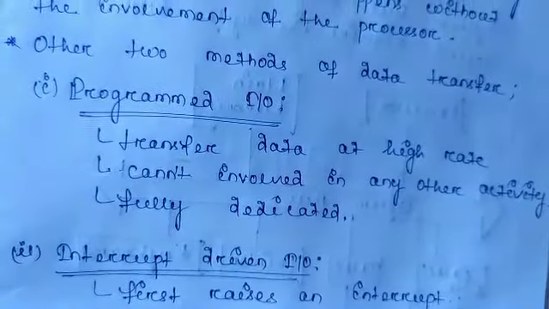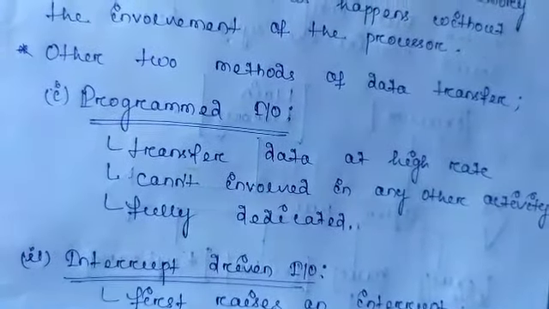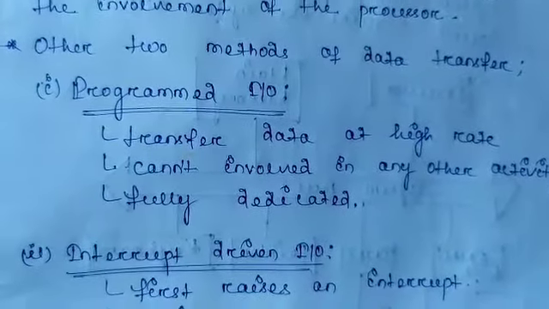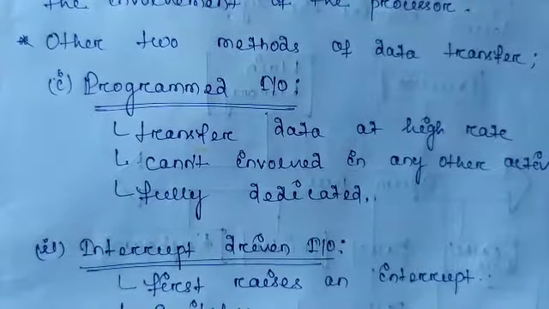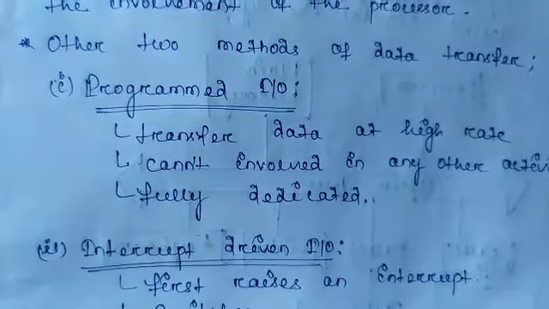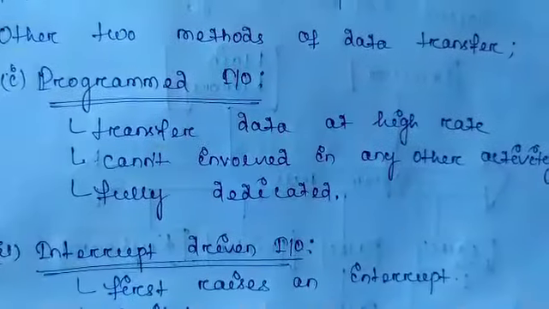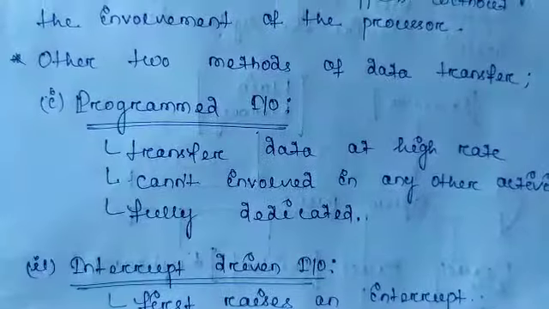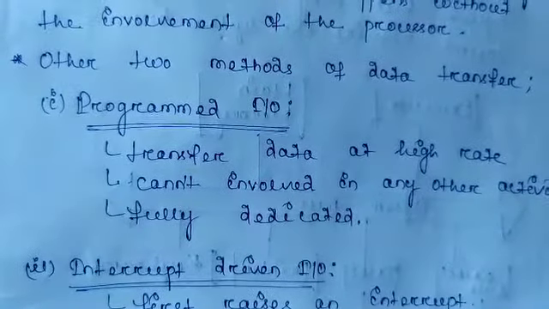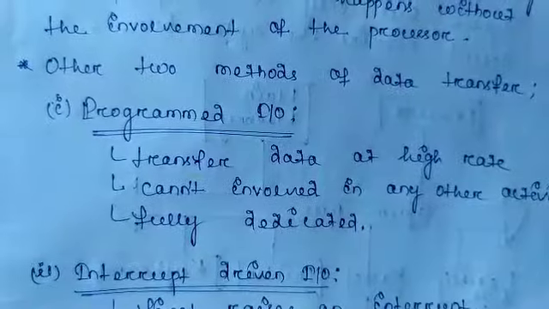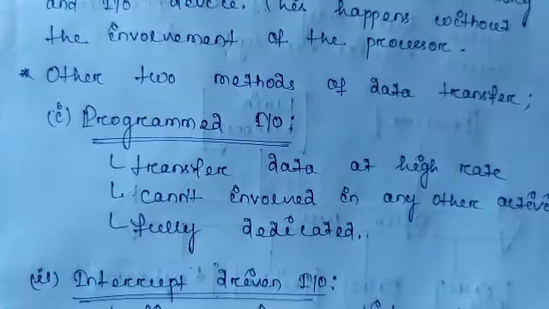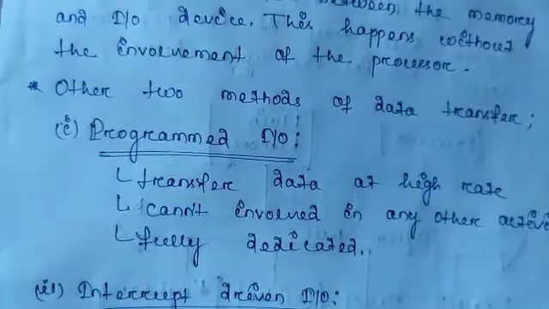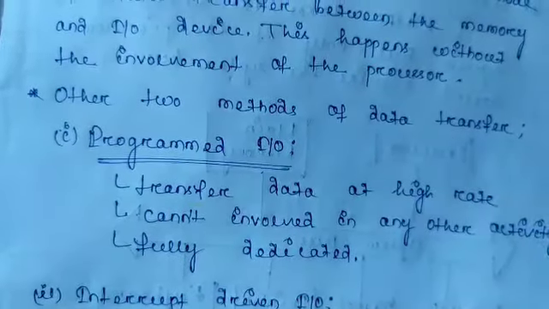once the program is getting executed, the CPU or the processor has to complete it first, then it will accept any other request or any other interrupts. So it cannot get involved in any other activities during one program execution. And if the I/O device is free, or ready to accept the request and complete the execution, then only the processor can accept the program, otherwise not.